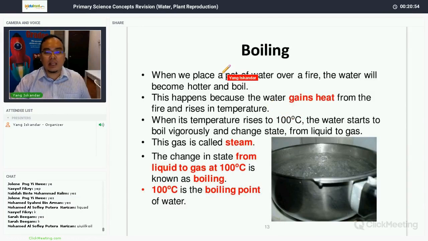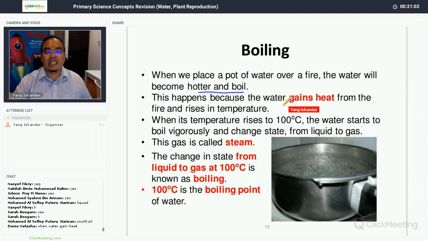Now boiling, what is boiling? When you place a pot of water over fire, the water becomes hot and boils. This happens because water gains heat from the fire and the temperature rises. When the temperature rises to 100 degrees Celsius, the water starts to boil vigorously and changes state from liquid state to gaseous state. And this gas is called steam.